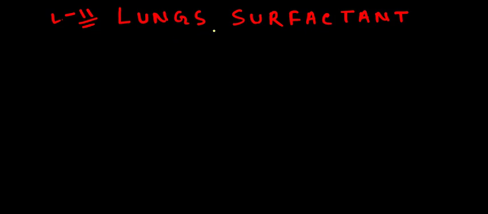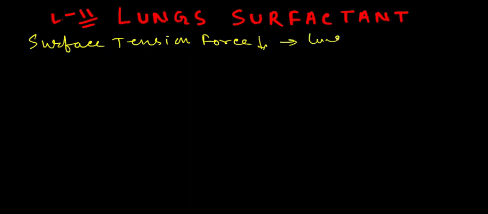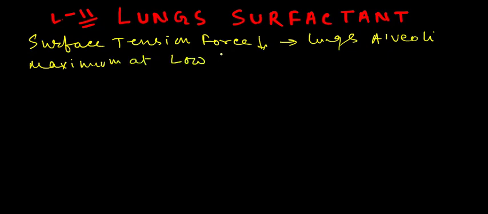Friends, today we will discuss lung surfactant. Lung surfactant reduces the surface tension of the lung alveoli. So they reduce the surface tension force of the lung alveoli, right? This is actually the main function of surfactant, and their function is maximum at low lung volume.